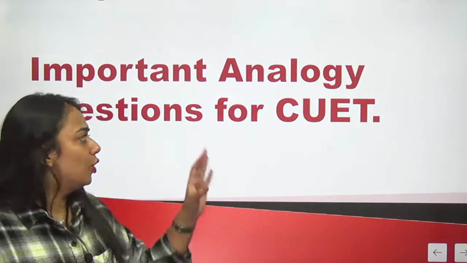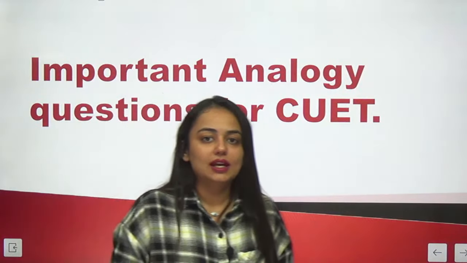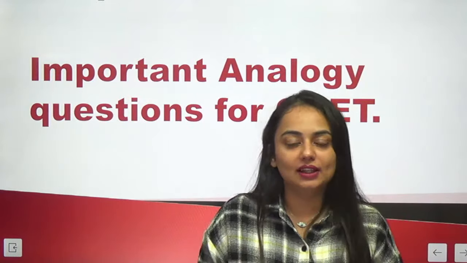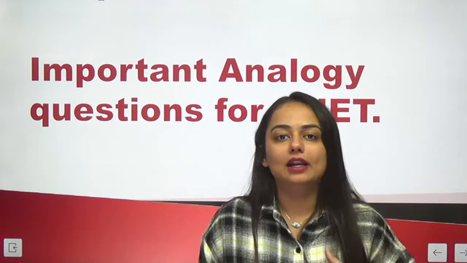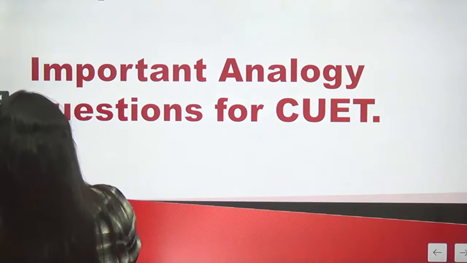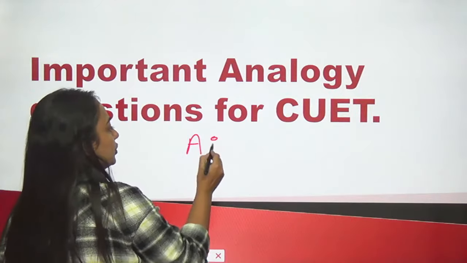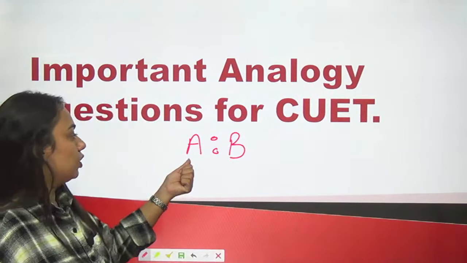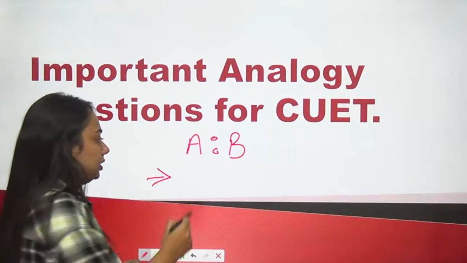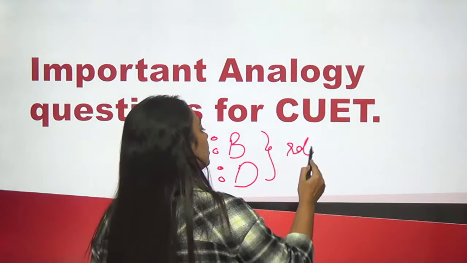Now first of all, what are analogies? Before moving on to the questions, analogies से हम क्या समझते हैं? किसी भी एक सिचुएशन को समझाने के लिए जब हम एक सिमिलर काइंड ऑफ सिचुएशन का एग्जाम्पल लेते हैं, दैट इज नोन एज ड्रॉइंग एन analogy, and this is applicable to words also. For example, if we try to understand it with letters, let's say A is to B, whatever relation A has with B, a similar kind of relationship option you'll have to find from the four options. So C is to D should have a similar kind of relationship.